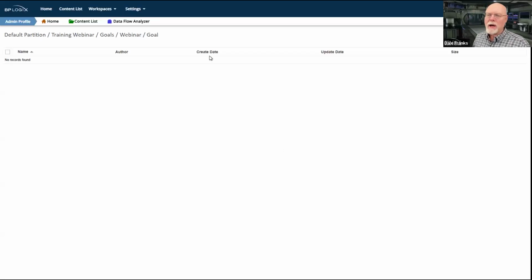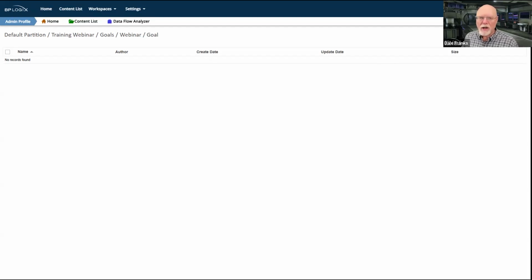The goal object is one of the more interesting objects that are available in Process Director. One of the things about the goal object is that it does two things. First of all, it allows you to schedule actions to occur on the system. A goal creates a scheduled evaluation of some condition.